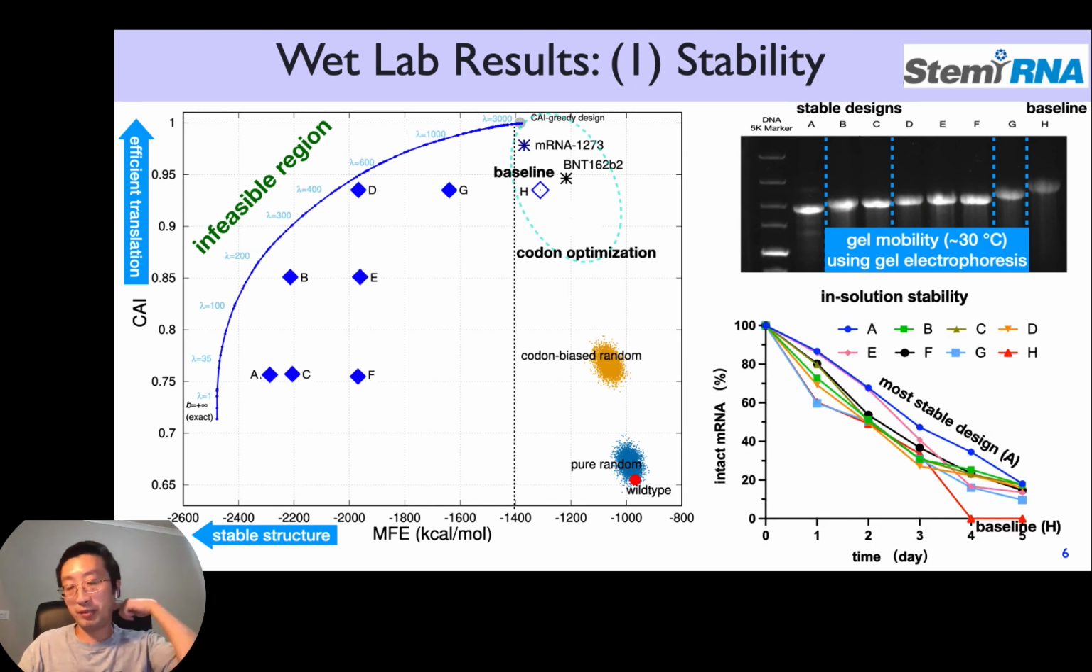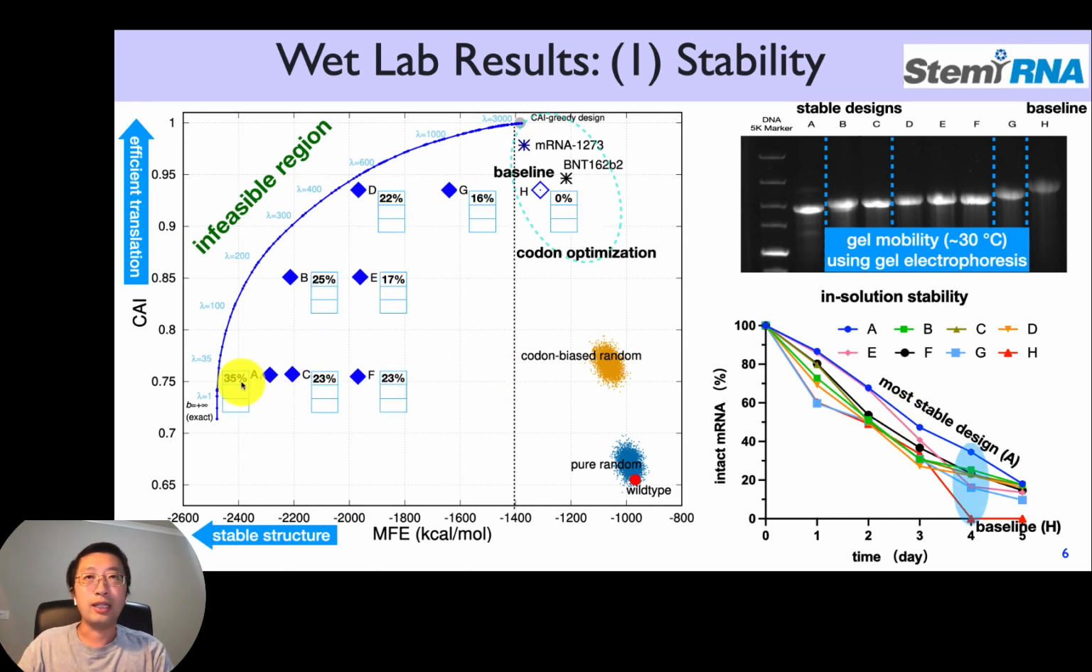And in solution stability up to day 5, you can see that our most stable design A, the lowest free energy one among our designs, stays always on top. And the baseline H is the least stable, and at day 4 it runs out. It means it has 0% that is intact. This is the percentage of full length or intact mRNAs at the end of day 1, day 2, and day 4. And if you just look at day 4, our A has 35%, and G, being much worse in energy, has only 16%, and H, the baseline, has 0%. That's very well matching with our theory.